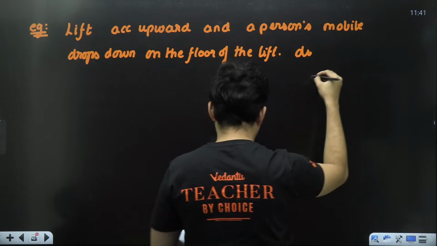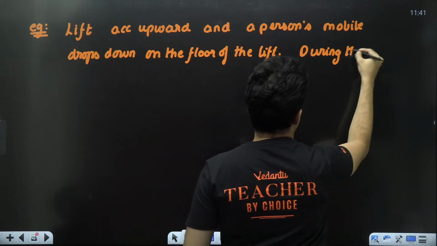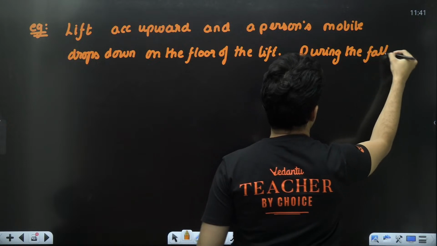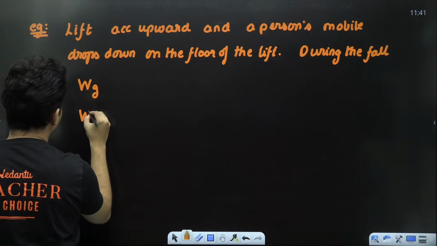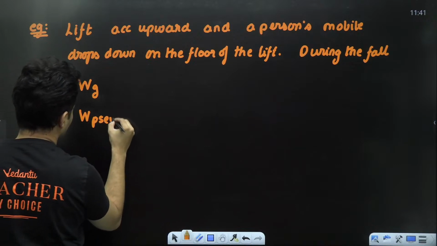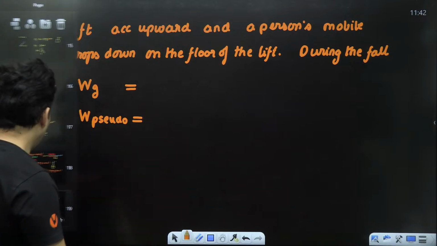During the fall, work done by gravity, work done by pseudo force. Will it be positive or negative?